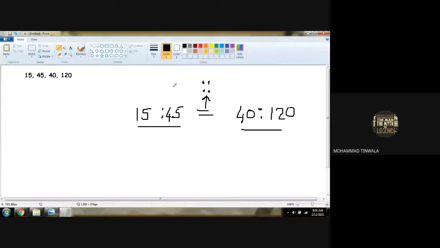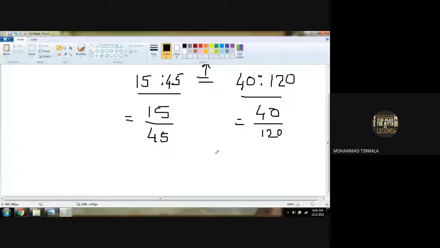Let us check 15 upon 45, and in this 40 upon 120. Anybody has any doubt with this? 3 5s are 15. 5 1s are 5, 5 3s are 15. So we got 1 upon 3. So we can write 1 is to 3 as our ratio for the first one.